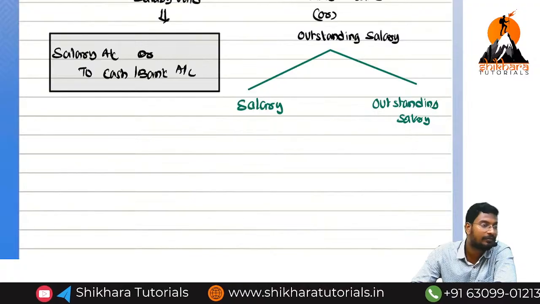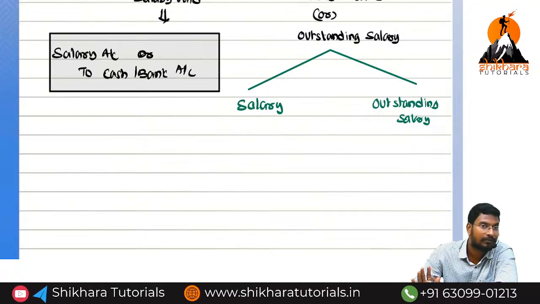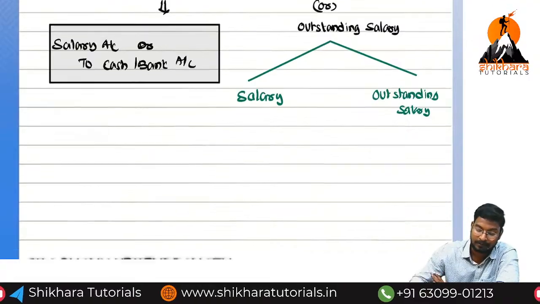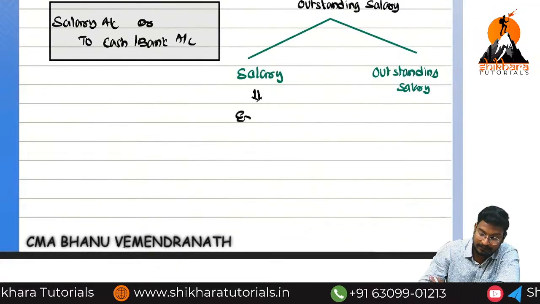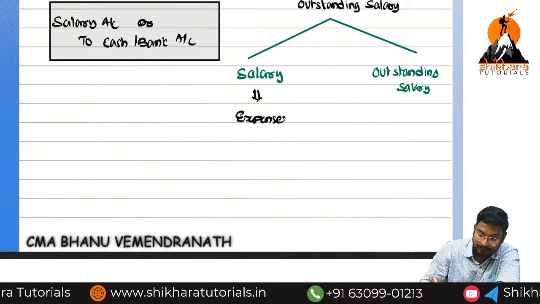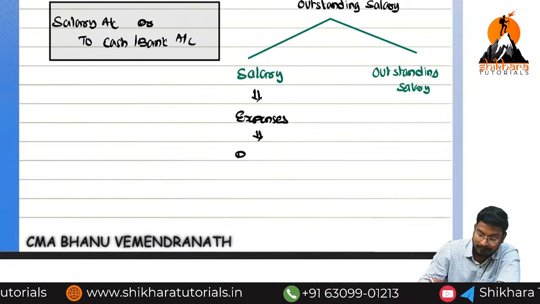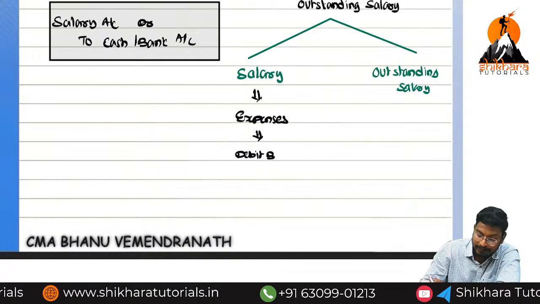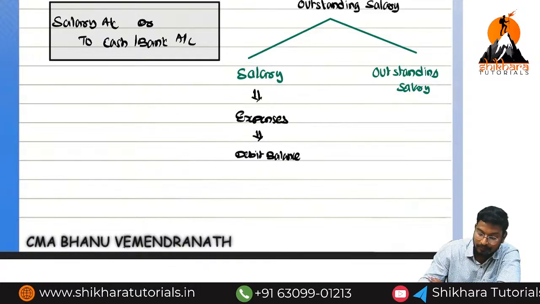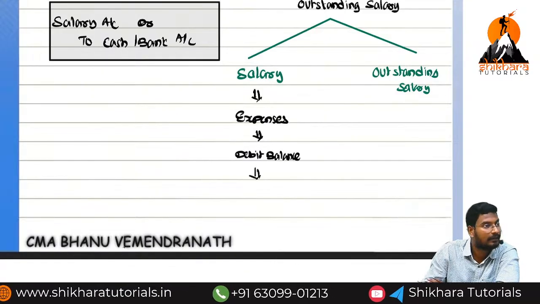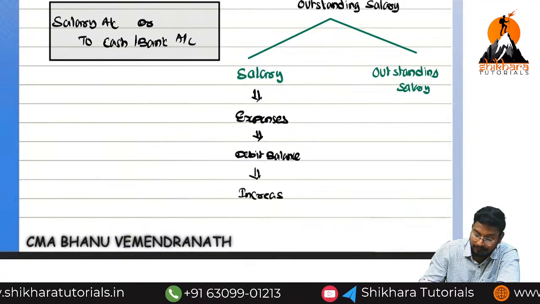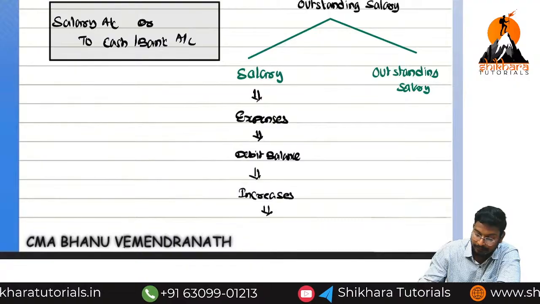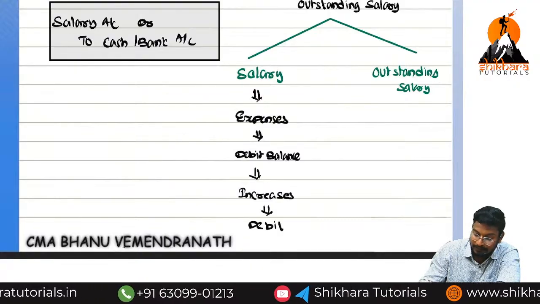But we are not following the traditional approach. We are following only the modern approach. So salary means expenses. We are going to have which balance? Debit balance. Increases or decreases? Increases. Expenses always increase. What we need to do? Debit. Did you get the point?